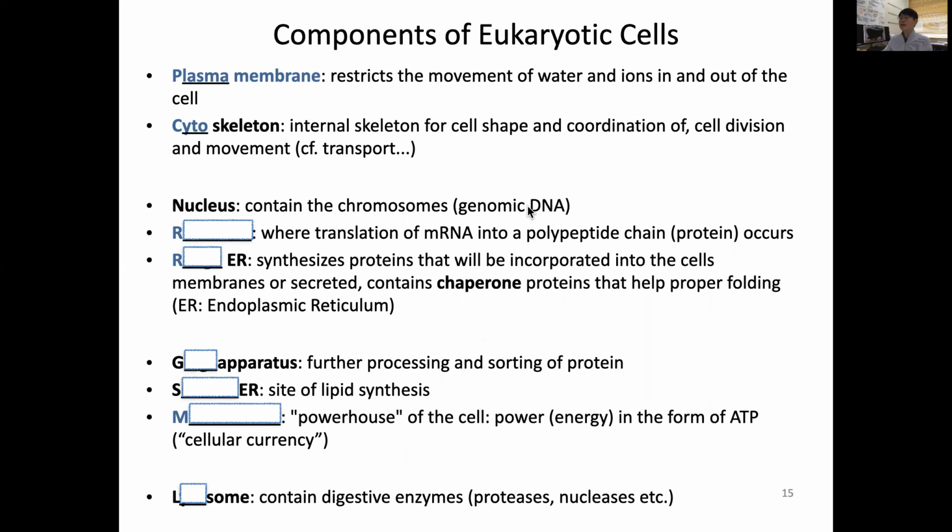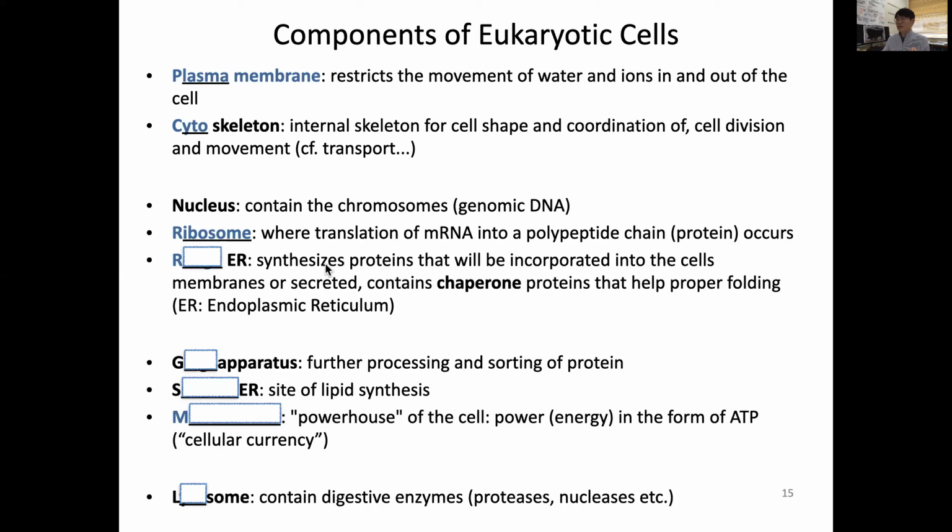So the genomic DNA is contained in the nucleus. And remember from DNA replication, transcription, and translation, where translation of mRNA after transcription becomes a polypeptide chain, which will form a protein, that location was in the cell cytosol, and that's the ribosome. And there is the endoplasmic reticulum, you remember that?